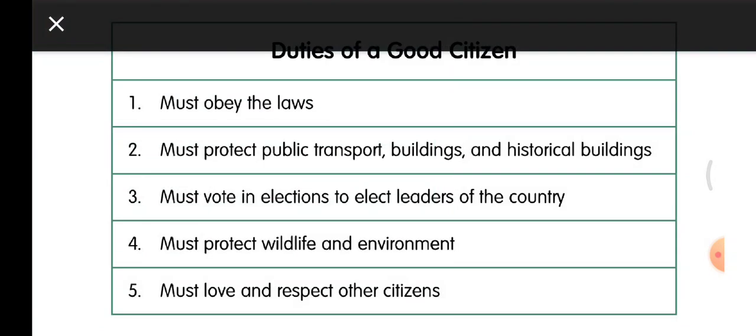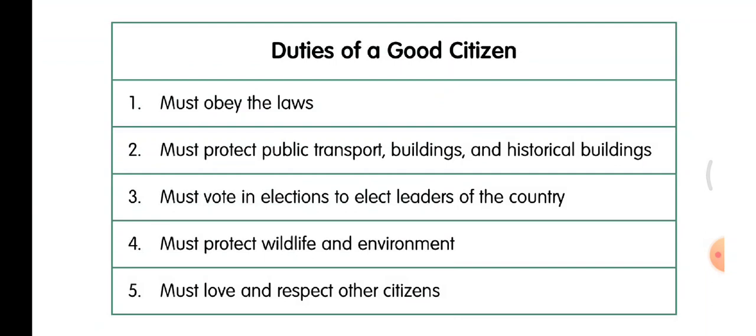So let us read these duties of good citizens. Duties of a good citizen. First one, must obey the laws. Second one, must protect public transport, buildings and historical buildings. Third one, must vote in elections to elect leaders of the country. Fourth one, must protect wildlife and environment. Fifth one, must love and respect other citizens. So these are the duties of a good citizen, right?